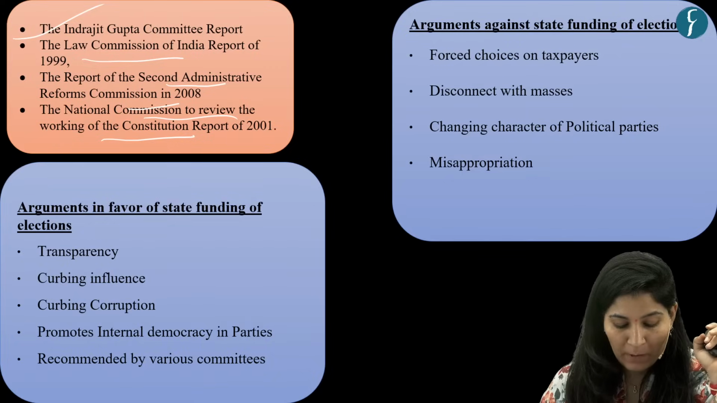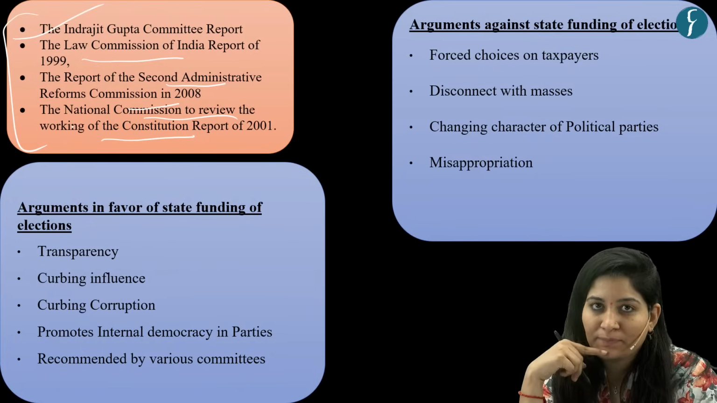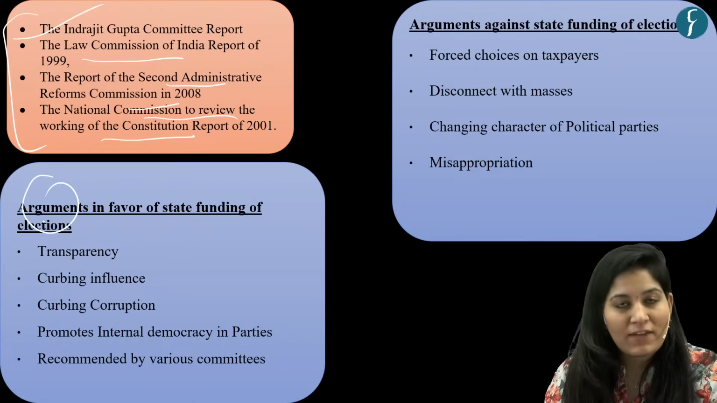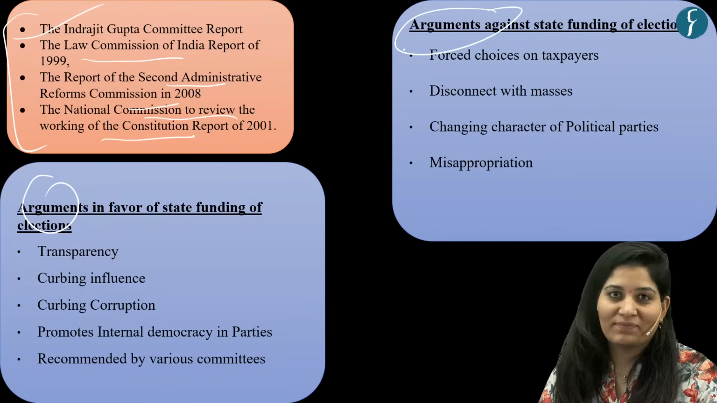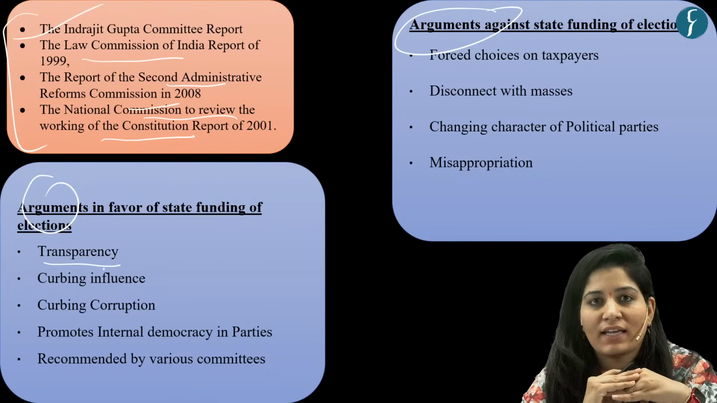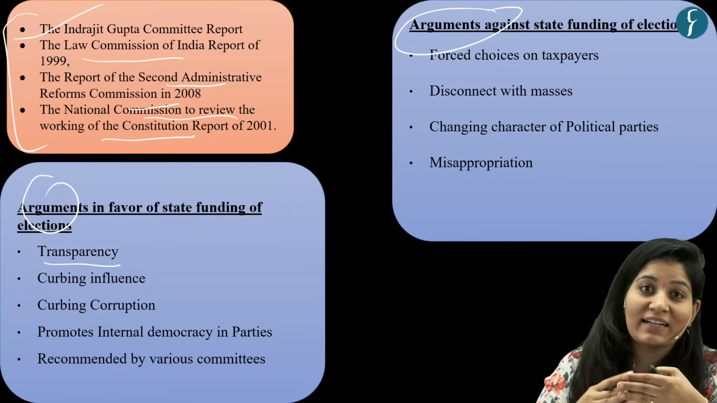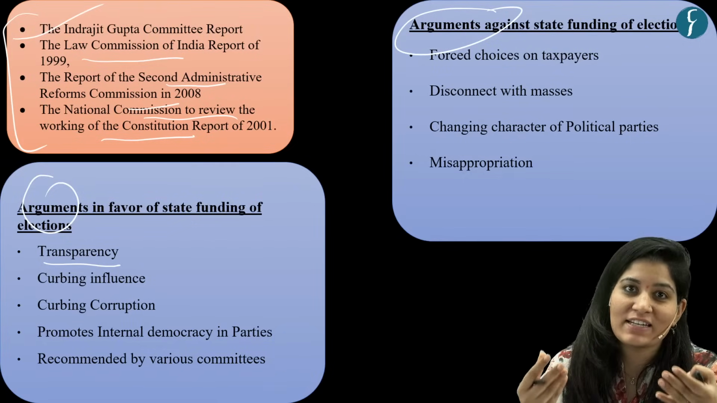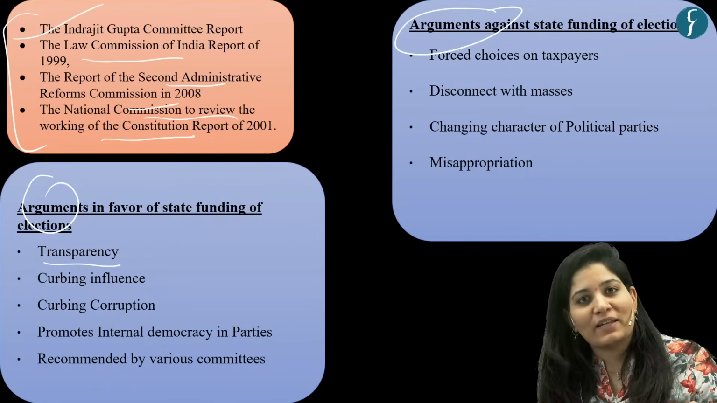Okay. Now, all these committees backed state funding. So first, let's explore arguments in favor of state funding, and then we'll see arguments against state funding. Okay, the first is transparency. Obviously, if the state funds the election, it will bring transparency because it will cut down anonymous donations. As I told you, 70% is anonymous. So obviously it will bring transparency.